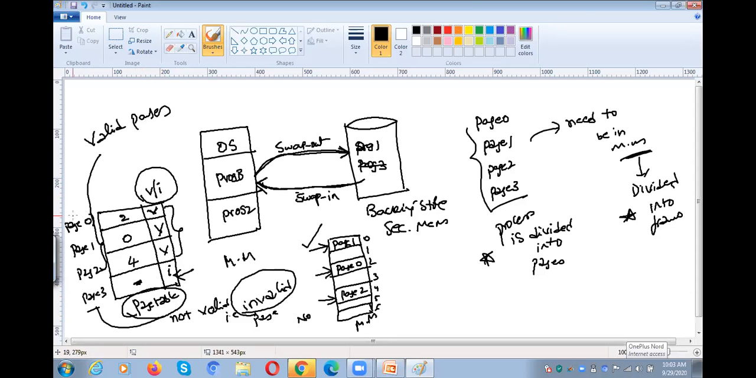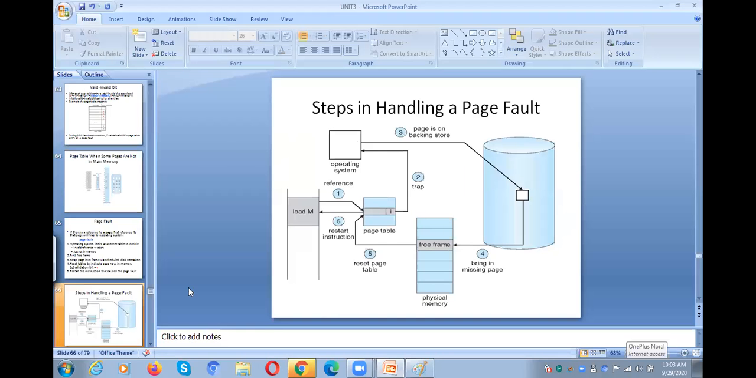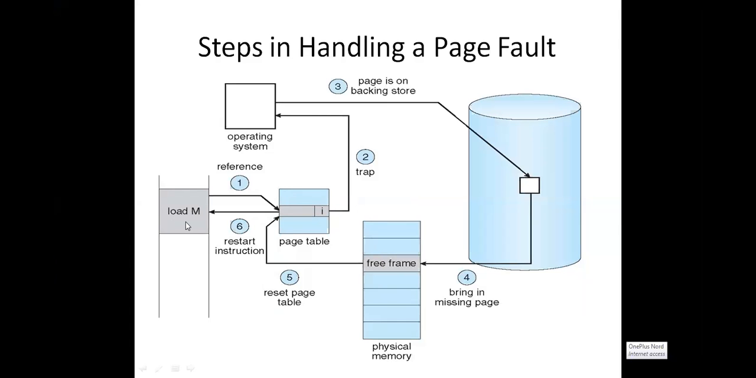So whenever there is a need to execute a page, what do you need to check? You need to check in the page table whether the page is available or not. Okay. Follow the cursor. Similarly, in order to execute this one, you need to check the page table. But that page is not available in the main memory. What does the page table indicate? It indicates I, which means it is not available.